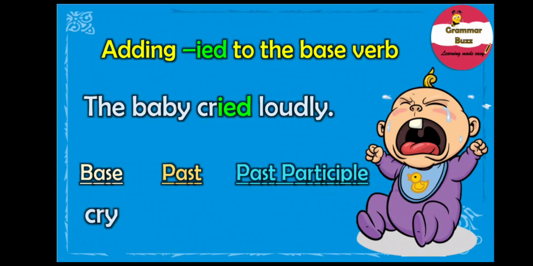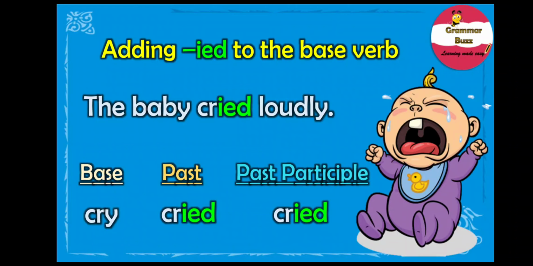So, for verbs that end in Y, we simply change the Y to I and then add ED to convert it to its past and past participle form. Well, that's the trick. If the verb ends in Y, you simply change the Y to I and then add ED. And the past form of cry is cried and the past participle is cried too.